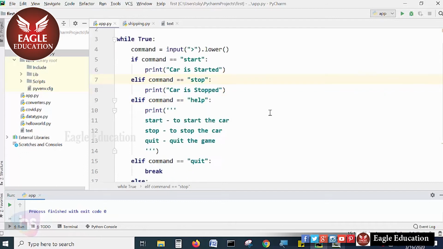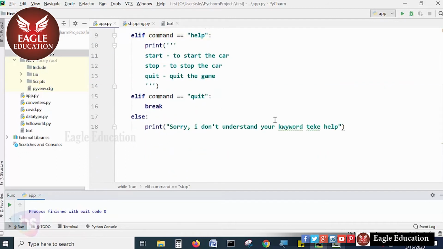All right, that is the way we can easily implement the car game using the if keyword. Yeah, that is the simple way to build a car game in the Python programming language. In an advanced version,